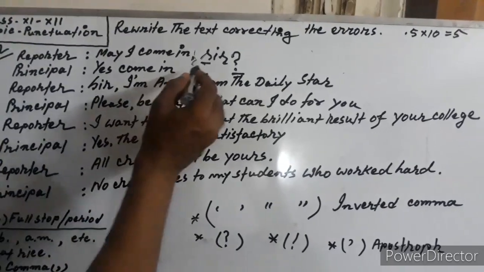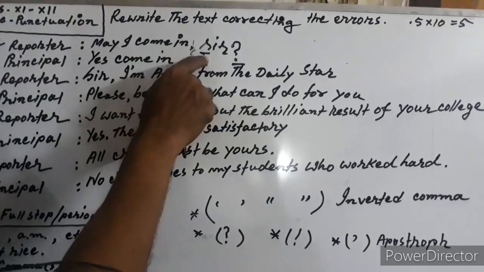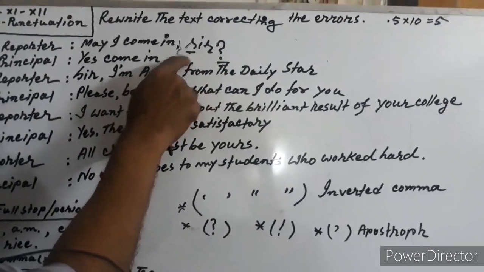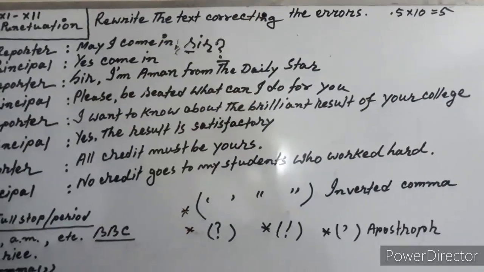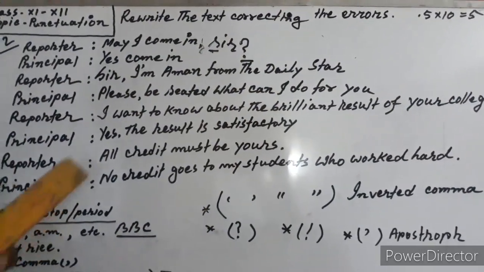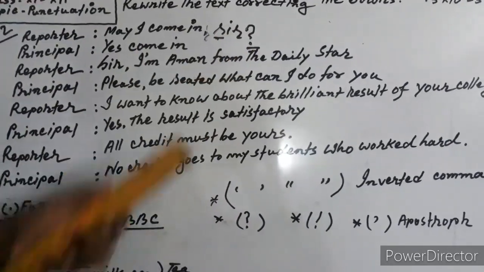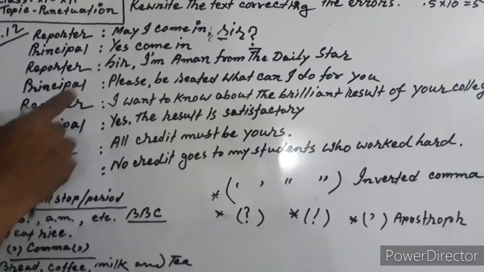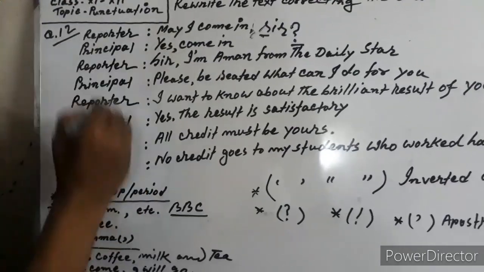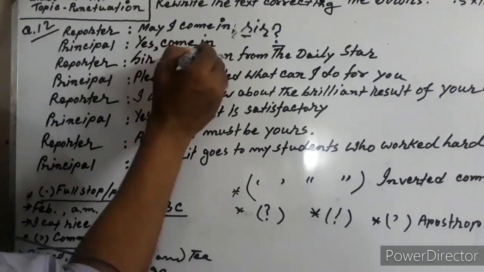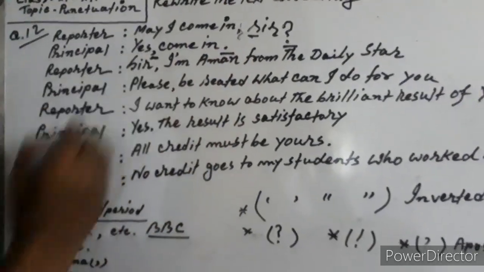That means these two punctuation marks you have used, and you have to indicate them by underlining, or you can encircle them. Underlining is better, so that the examiner can understand that these punctuation marks were used by the examinee. And the second sentence, principal: yes, come in. Yes, comma, come in, full stop, because the idea here is complete. So full stop, here comma.